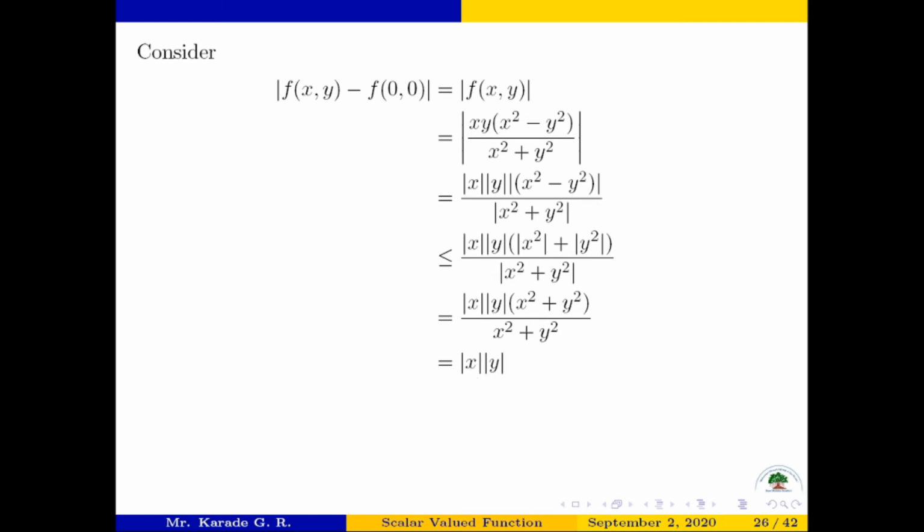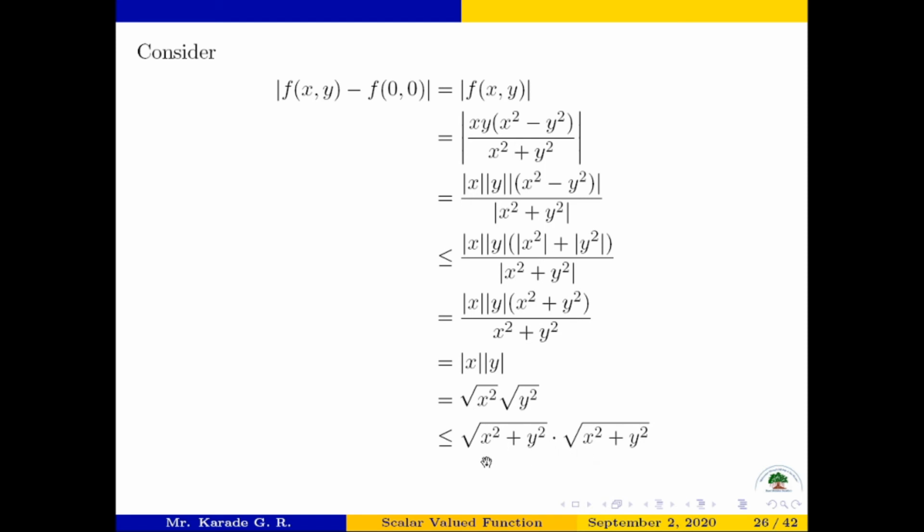So mod of x into mod of y is equal to square root of x square. Mod of x is square root of x square, and mod of y is square root of y square. But square root of x square is less than or equal to square root of x square plus y square, and the square root of y square is again less than or equal to square root of x square plus y square. So the whole step is less than or equal to this step.